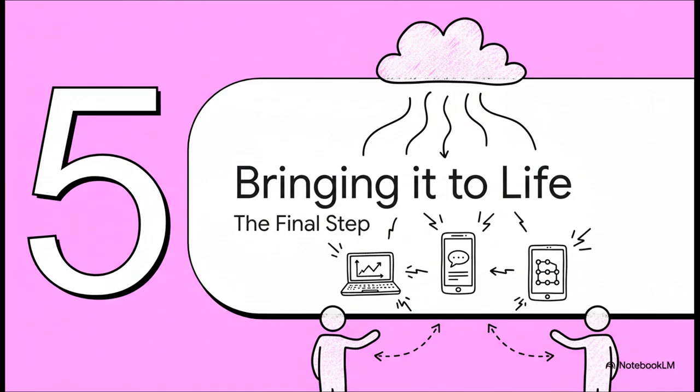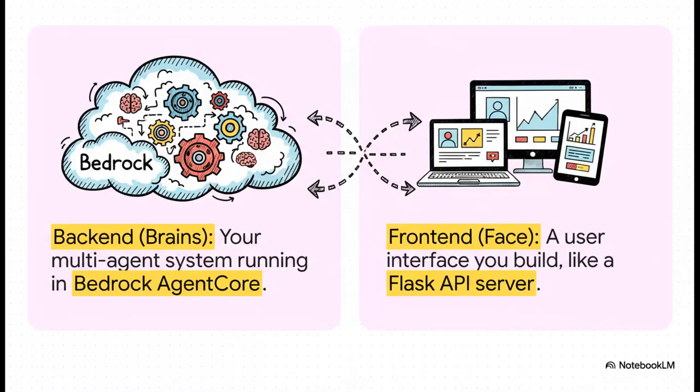All right, so your AI system is now live, running in the cloud. That's awesome. But what's the final step? How do you, and more importantly, your users, actually talk to it and bring it to life? This is where we see a really smart design choice, separating the brains from the face. The brains, that's your whole multi-agent system, are running securely in Bedrock Agent Core. So your job then becomes building the face, the user interface. And this could be something as simple as a basic web app built with a Flask API server, which is a super lightweight way to create an endpoint that communicates directly with your Agent Core backend.